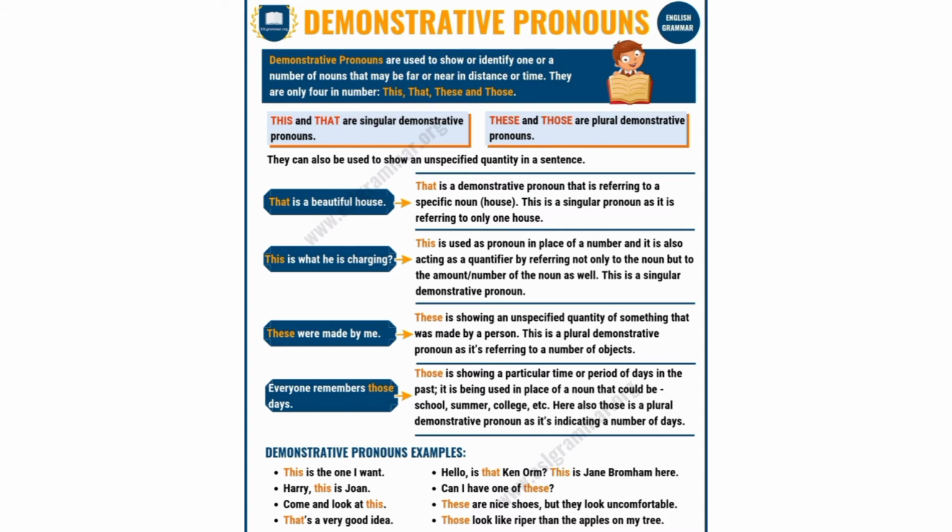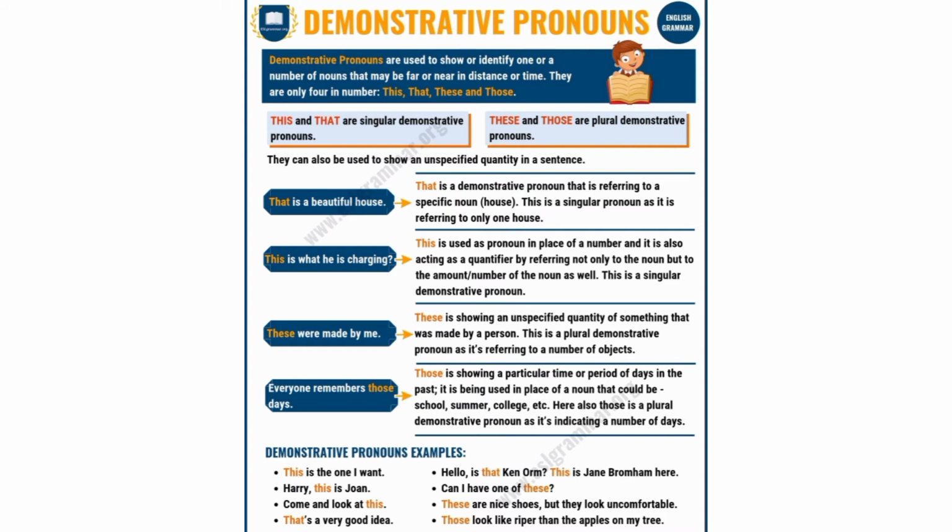So next one, an example for this. This is what he is charging. This is used as a pronoun in place of a number and it is also acting as a qualifier by referring not only to the noun but to the amount or number of the noun as well. This is a singular one.